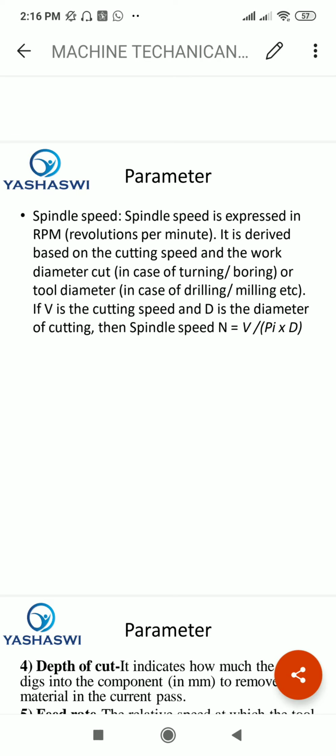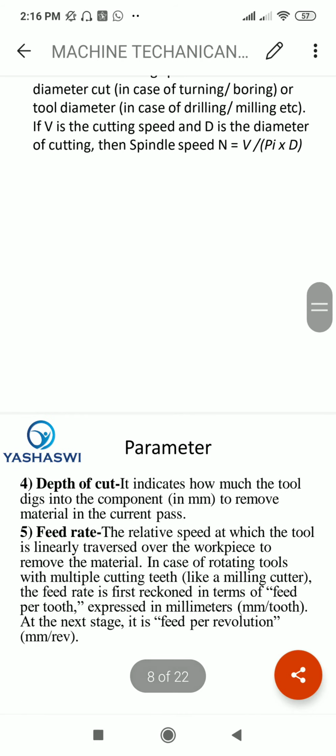If V is the cutting speed and D is the diameter of cutting, then the spindle speed, that is N, equals V upon π into D. In that way we calculate the spindle speed of a machine, that is N equal to V upon π into D. V is the cutting speed and D is the diameter of cutting.